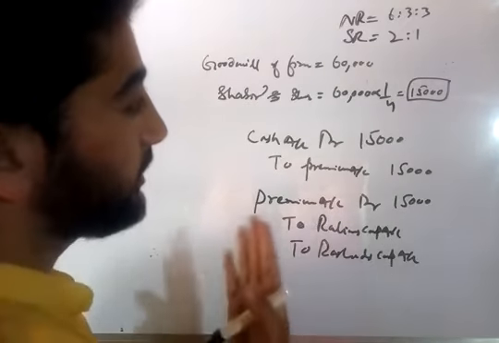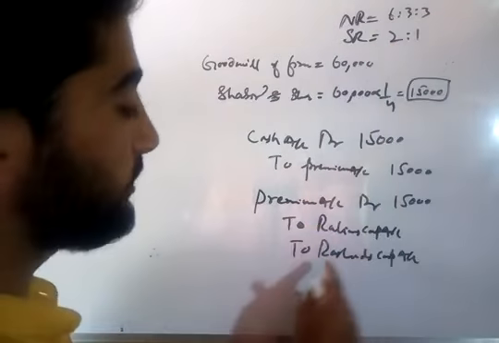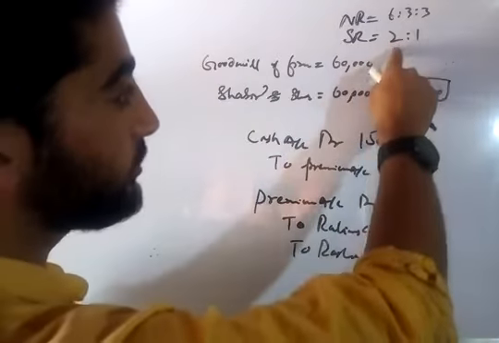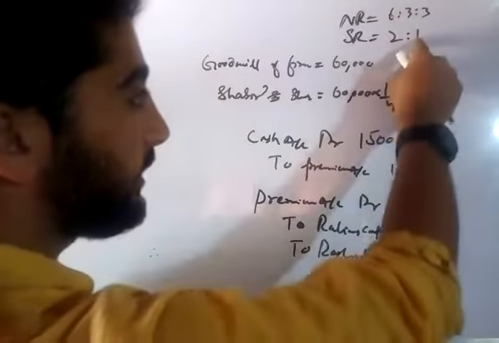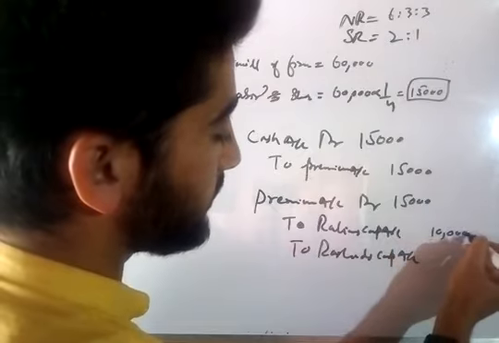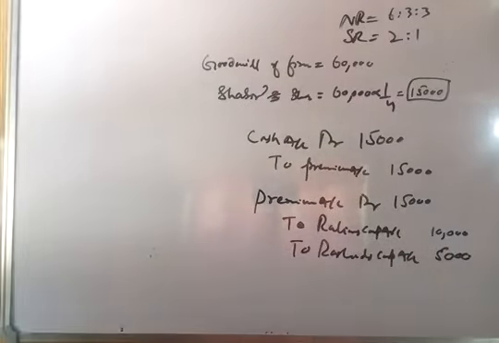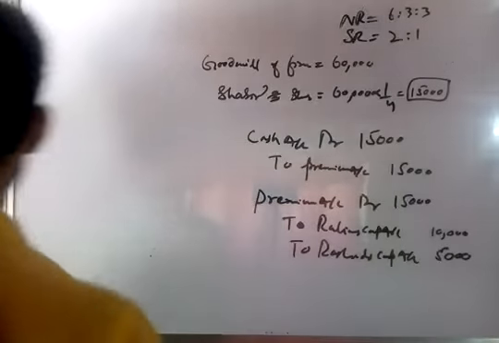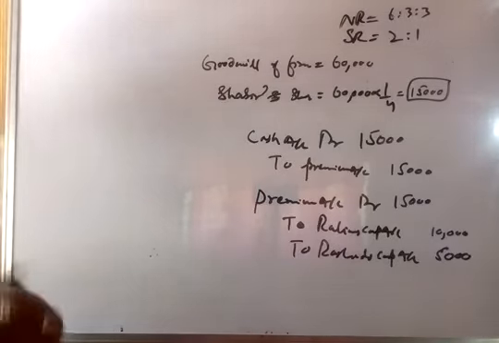In sacrificing ratio, and the sacrificing ratio is 2 divided by 1. So we can say that Rahim will get 2 divided by 3 out of 15,000 and Rashid will get 1 divided by 3 out of 15,000. That amounts to 10,000 and 5,000 respectively. So this was the treatment of goodwill.